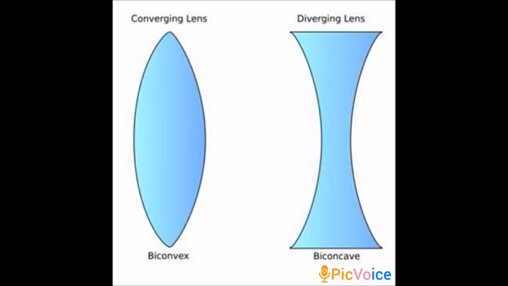Lenses are basically classified into two types: convex lens and concave lens. This one is the convex and this one is the concave lens.